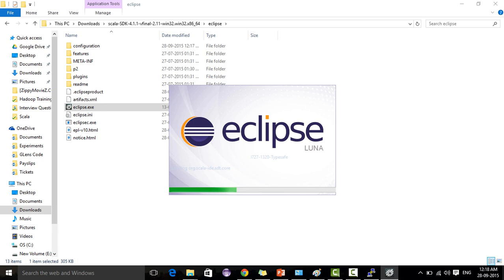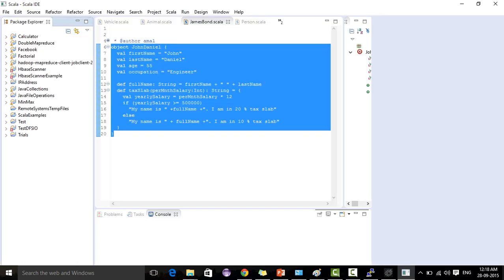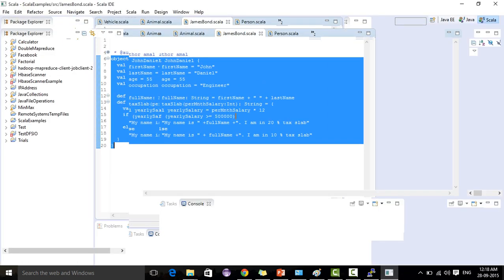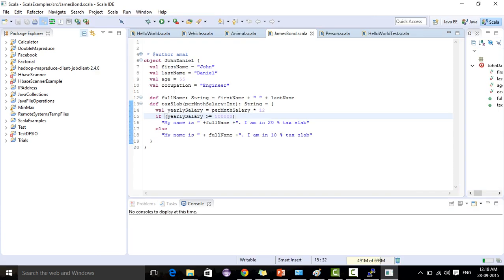So it's getting loaded. It will take some time. It is loading. So it got loaded. Now it will be something like this. It is the same as Eclipse.